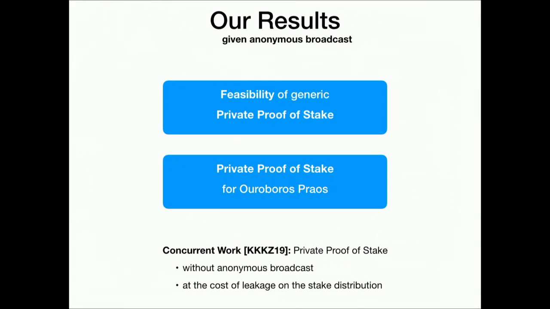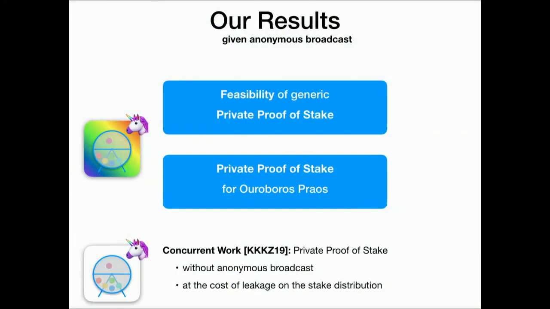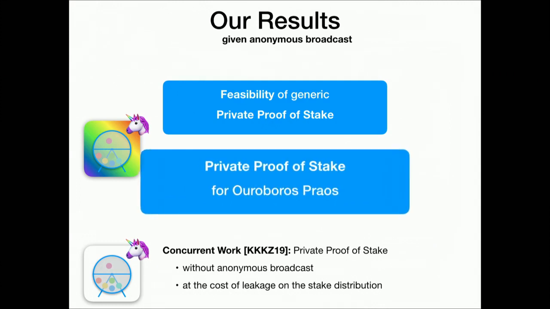And this, of course, comes exactly at the cost of this leakage over frequency analysis. So if you want to see this more in a picture, this is the difference between our work. What we want to do is this really fancy magic lottery, and they do a bit lighter version here. For the rest of the talk, I want to focus on this result for Ouroboros-Prowse to give you an insight on how you can actually upgrade privacy.